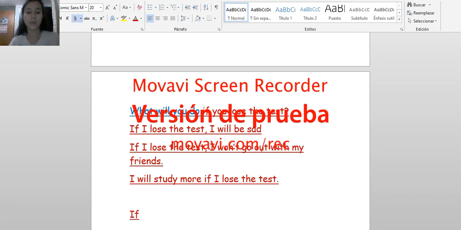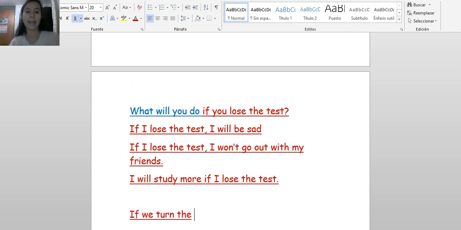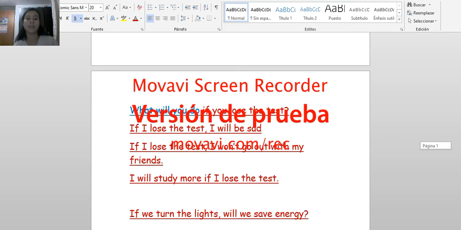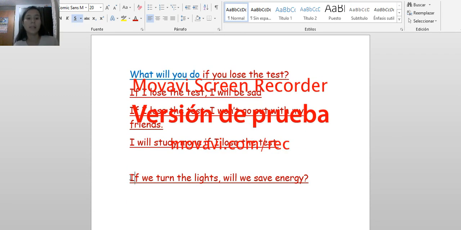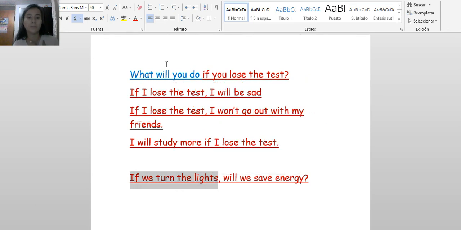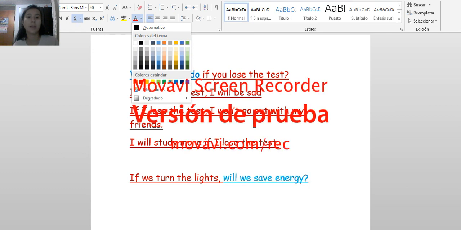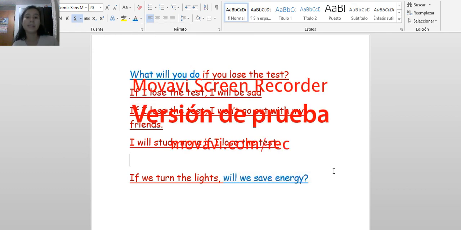So if we turn off the lights, will we save energy? And that's another question that we can do. We can start with the main clause and then ask the question. That will be the consequence of that action. So what will be the results?